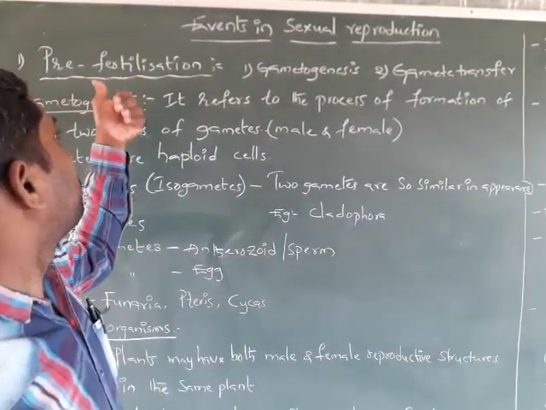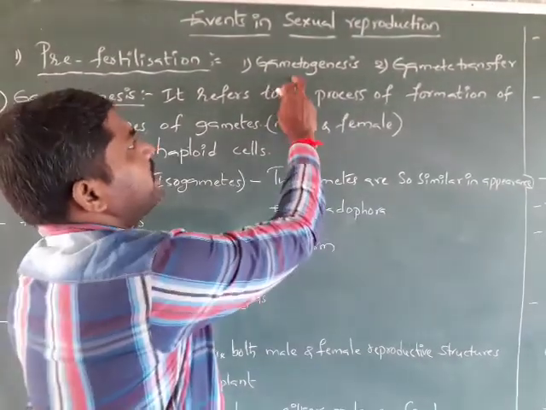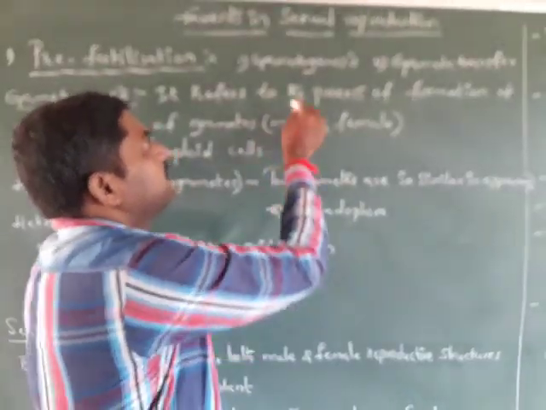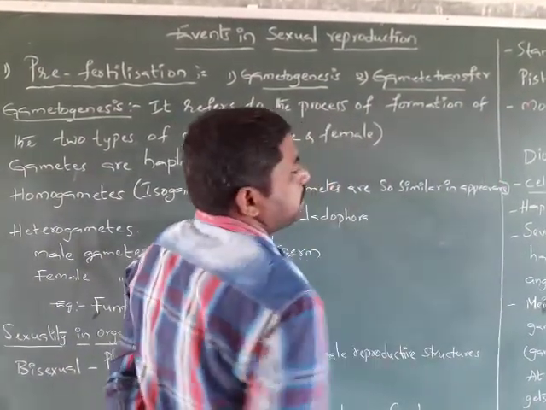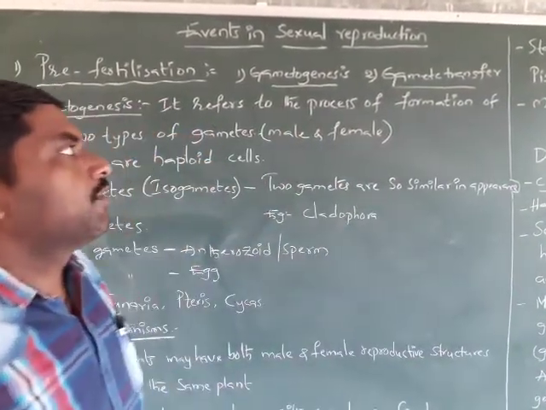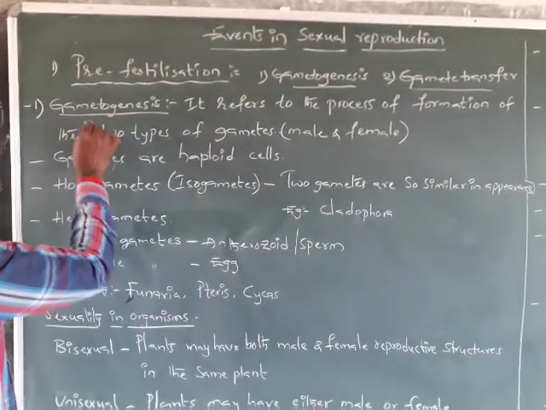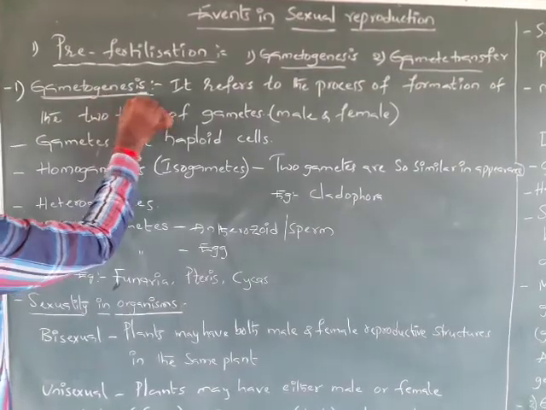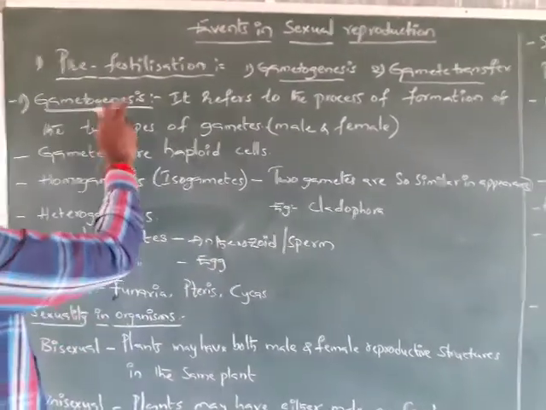This pre-fertilization event has two phases, that is gametogenesis and gamete transfer. What is gametogenesis and what is gamete transfer? We have to see the gametogenesis. Here the gametes are produced.